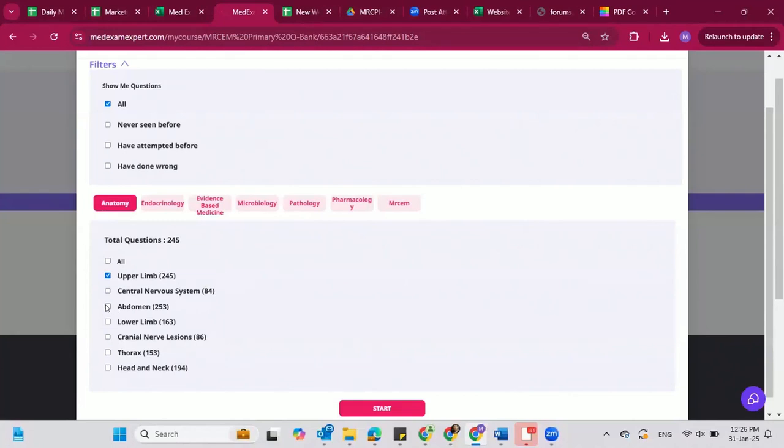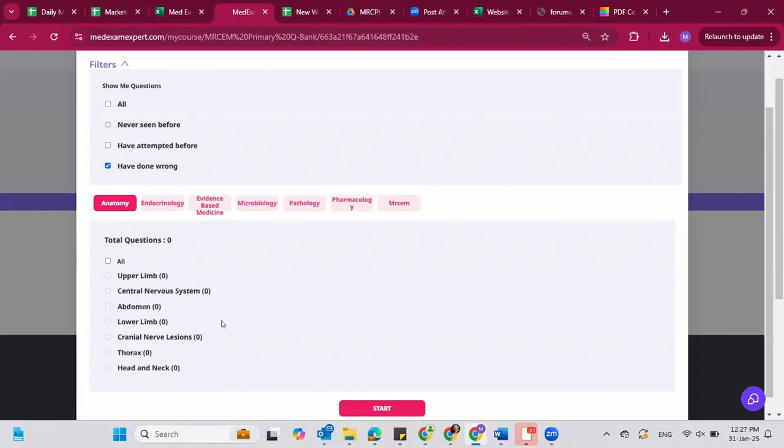practicing base now. So if we only want abdomen, we can select that. If you want an upper limb and abdomen combination to practice today, we can do that. So it is very handy and very helpful for all the candidates. Whichever topic you want to select and practice that day, you can do that. And whichever sort of questions, like let's say you practiced abdomen yesterday and you want to see your wrong questions, what you have to do is select have done wrong and abdomen, okay?